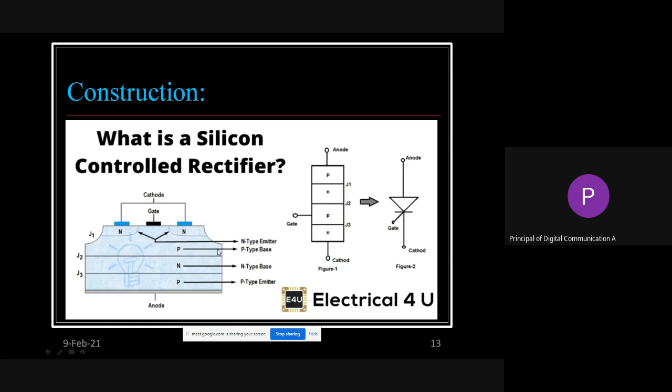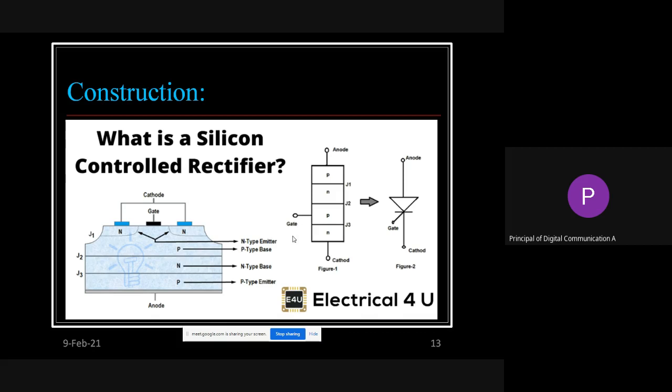If you concentrate here, as the cursor shows, there is a P type emitter, N type base, P type base, N type emitter, and one more N type layer. That is PNPN in this way. The P is known as the anode, the N is known as the cathode, and the region near the cathode, this P, is connected and named as the gate.